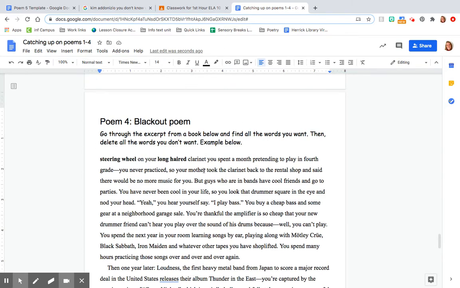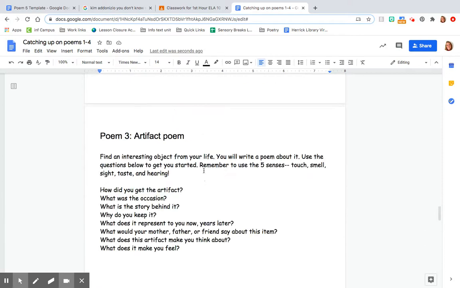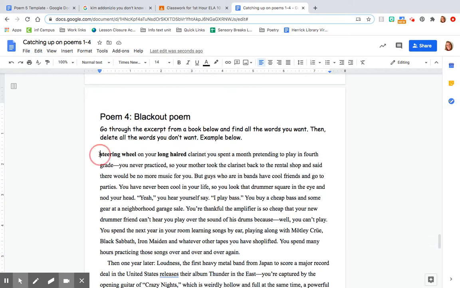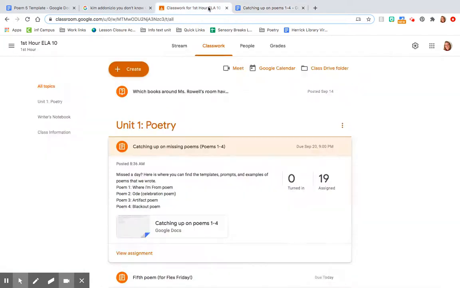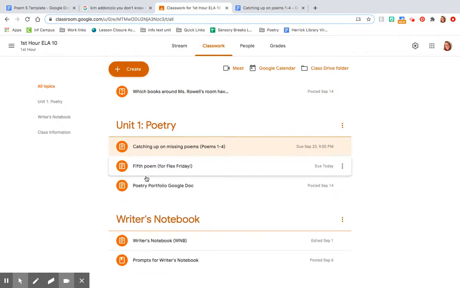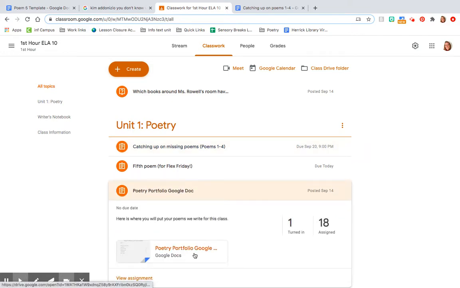When you are done, any poems that you created in here, I want you to copy. Let's say this was my poem, right? I want you to copy and paste them into the Poetry Portfolio Google Doc, which is over here. You see Poetry Portfolio Google Doc? That's where I'm going to grade all of your poems. When you click on that,